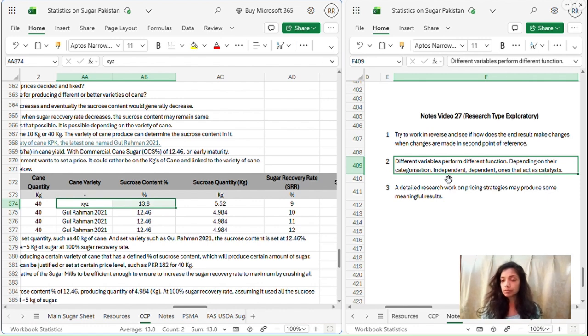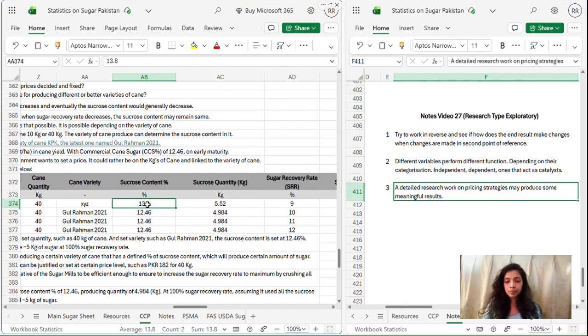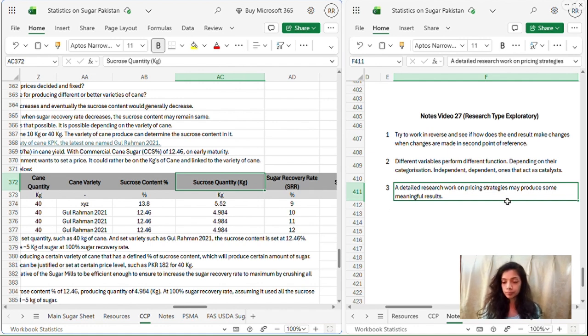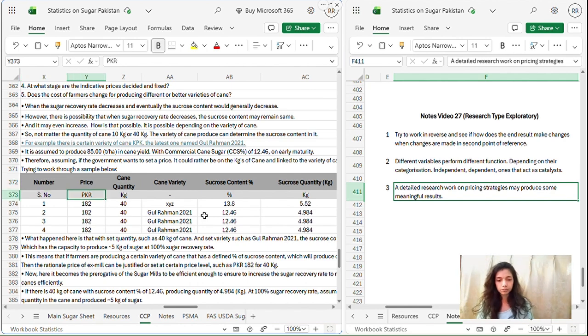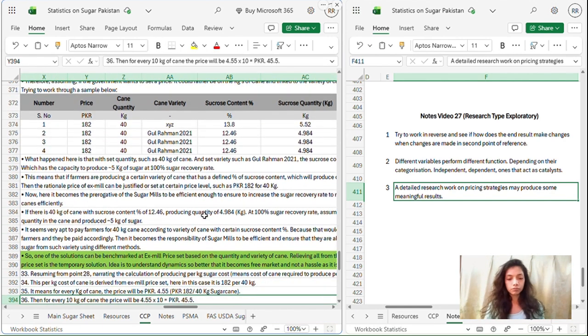Point number 2 is that different variables perform different functions depending on this categorization. There are dependent variables and there are variables that act as catalysts. So here we try to find the dependent and independent variables by changing the numbers, and the catalyst variables that may affect and impact the results. Point number 3 is that detailed research work on pricing strategies may produce meaningful results. So if the pricing strategies are made considering these, it may produce meaningful results.